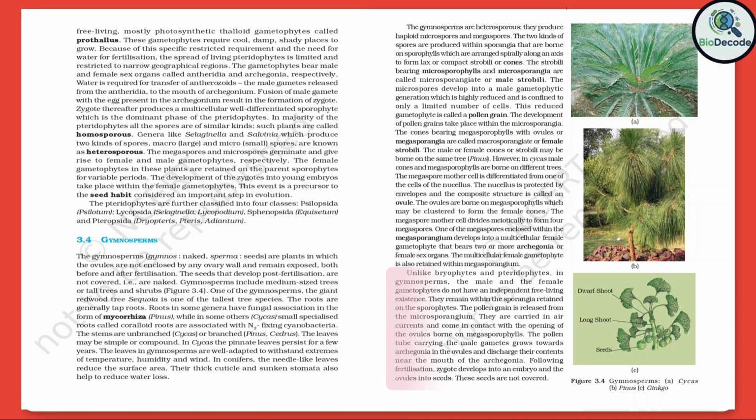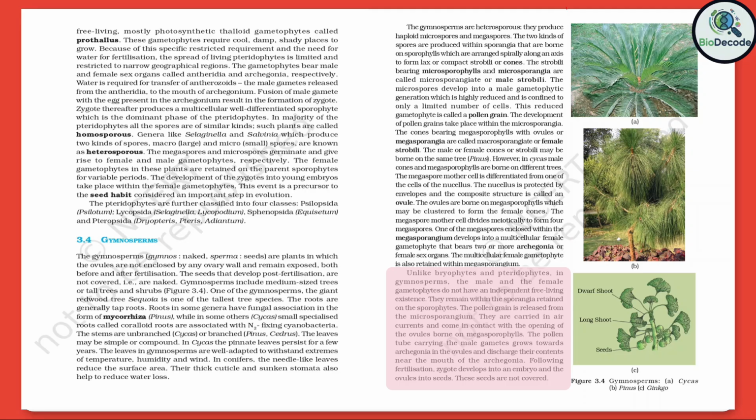Unlike bryophytes and pteridophytes, in gymnosperms, the male and the female gametophytes do not have an independent free-living existence. They remain within the sporangia, retained on the sporophytes. The pollen grain is released from the microsporangium. They are carried in air currents and come in contact with the opening of the ovules borne on megasporophylls.